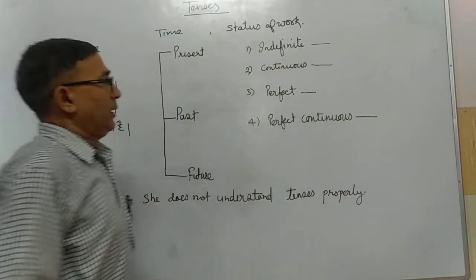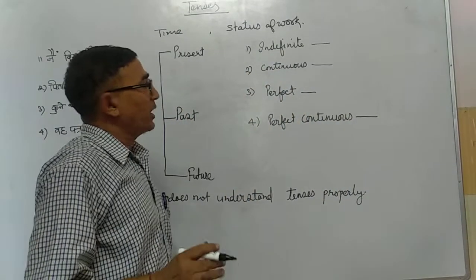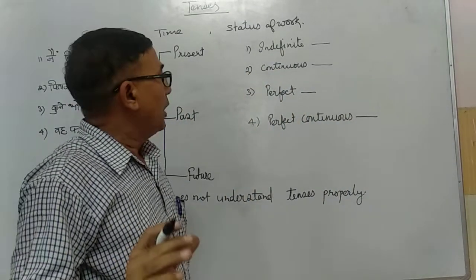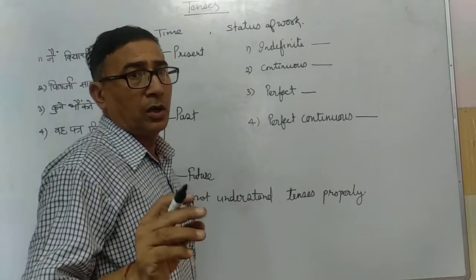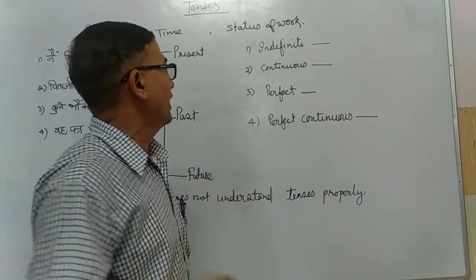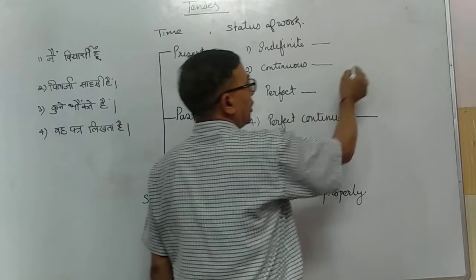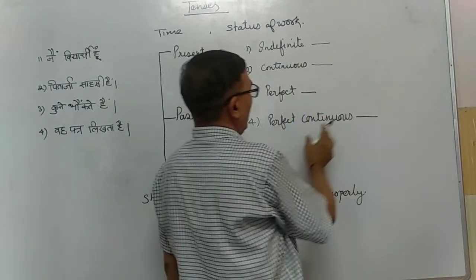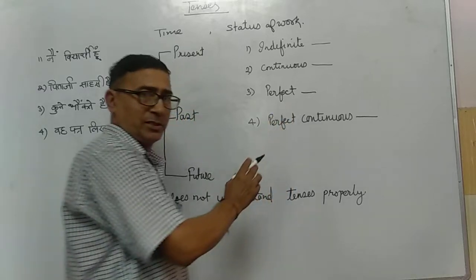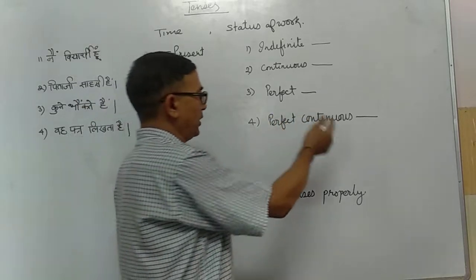Indefinite means we can't tell anybody the situation of the work, whether it is complete or started or not. In continuous, it is going on at that moment. Perfect means it is totally finished, and perfect continuous means some part is remaining and some part is complete.